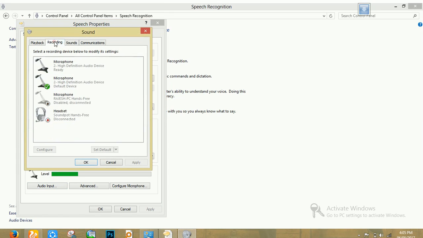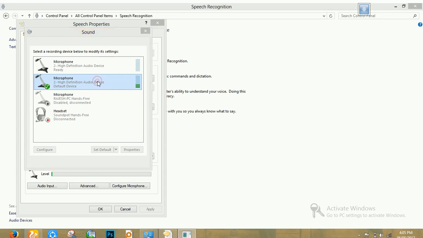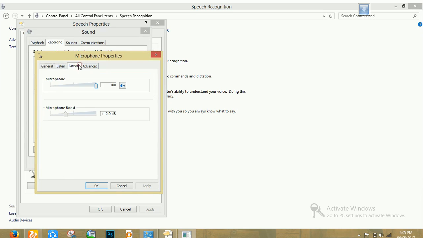In this you have to see recording. You have to go to the microphone which is working. You can check by tapping on it. This one's working. Sorry for that. Open this one, the microphone. You have to go to levels.